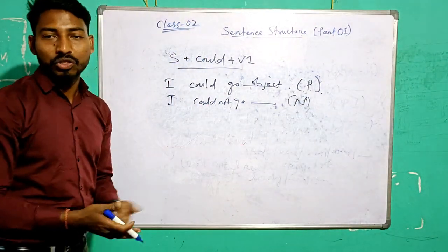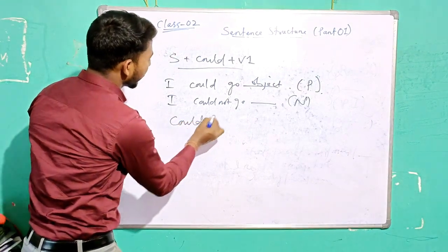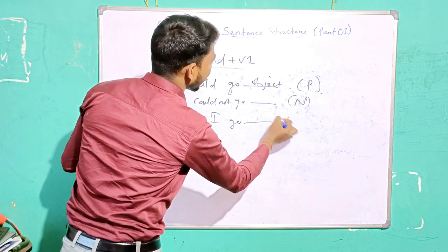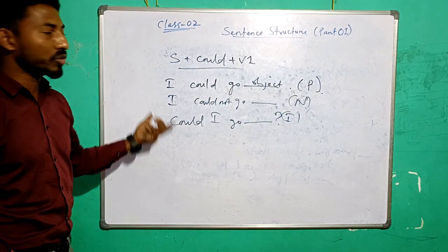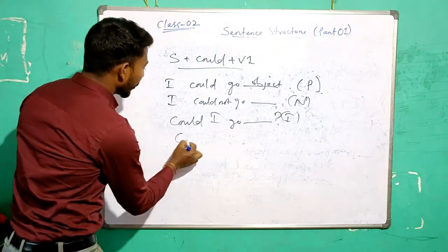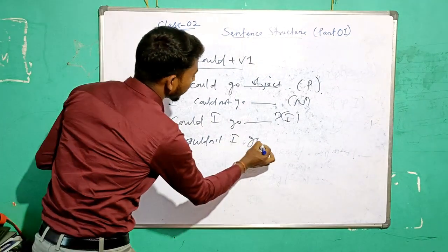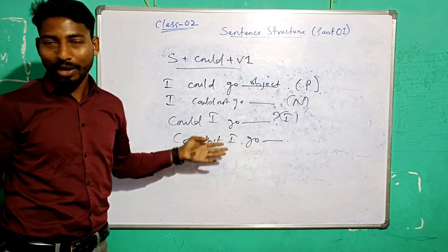Now the interrogative sentence: could I go? This is in the form of interrogative. Now one more interrogative for the negative sentence: couldn't I go? Couldn't I go with you? Could I go with you?